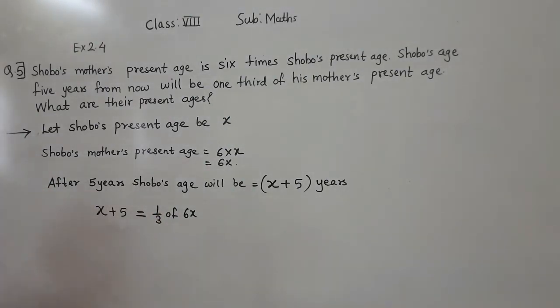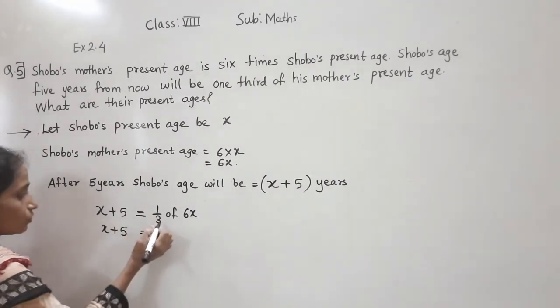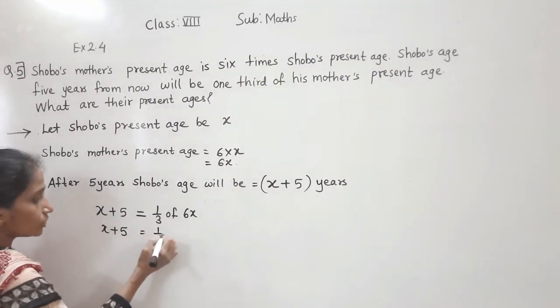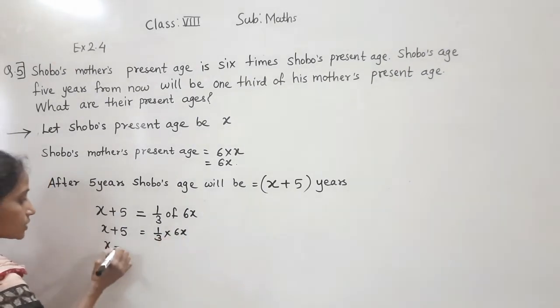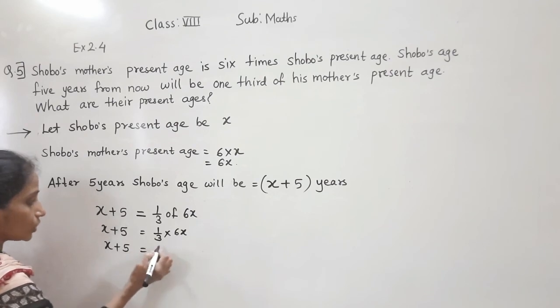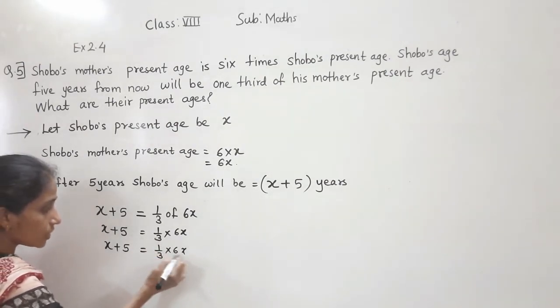Now let's solve this equation. x plus 5 is equal to 1/3 of 6x, where of means multiplication. 3 ones are 3, 3 twos are 6.